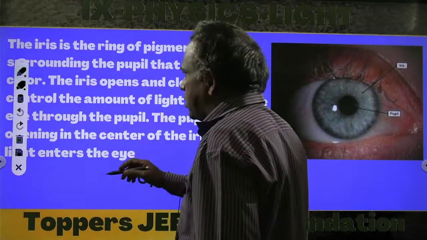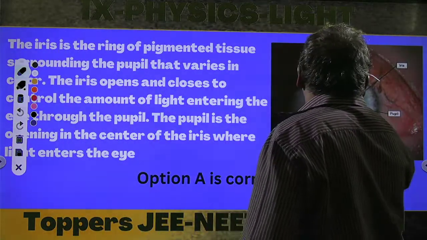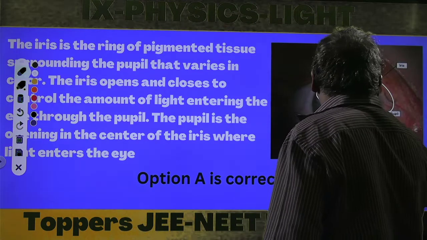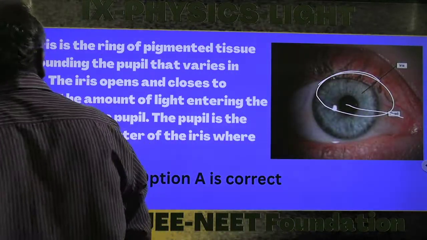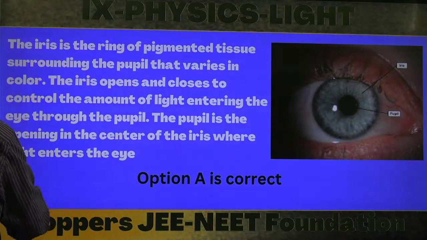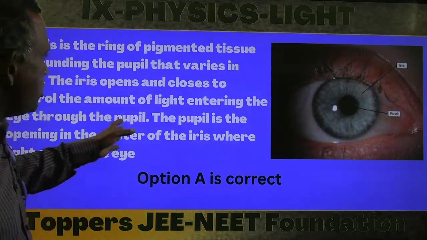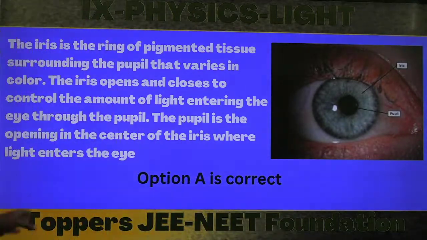See, iris is the part. This part is the iris, and this is the pupil. The ring of pigmented tissue, which we will call iris. The iris opens and closes to control the amount of light entering into the eye through the pupil.